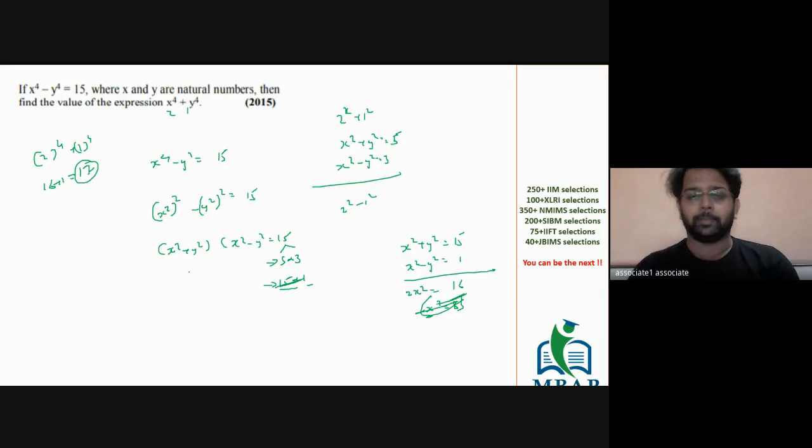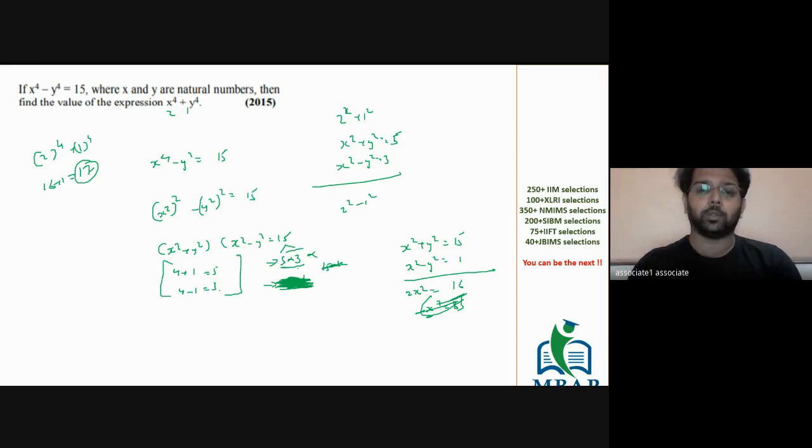Ideally, the only point of judgment, which comes with some experience of solving previous year papers and analyzing them in depth, is whether 5 into 3 can come or 15 into 1 can come. The second is neglected. 5 is the sum of two squares, 4 and 1, and 4 minus 1 is going to give you 3. That's the only thing we had to work on. Rest all is simple. So the 2015 question also, we have solved well. Is this clear to all of you? Everyone, is this clear?